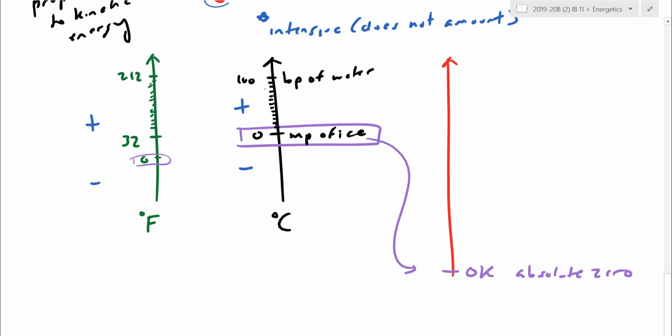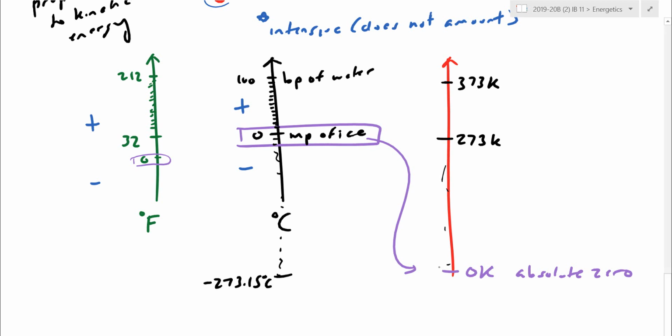Turns out when we reset it, we actually need to reset it by negative 273. If you want to be really precise, you can say 273.15 if you like. So if it was 273 steps going down to absolute 0, that would be the same 273 steps to go up. So 0 degrees Celsius would then be 273 Kelvin. 100 above that would then be 373 Kelvin. Notice they don't say degrees Kelvin, but we've definitely sort of solved our problem.